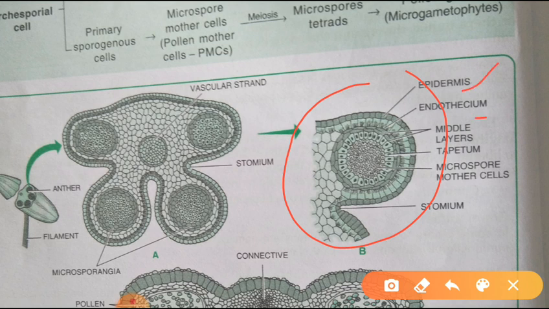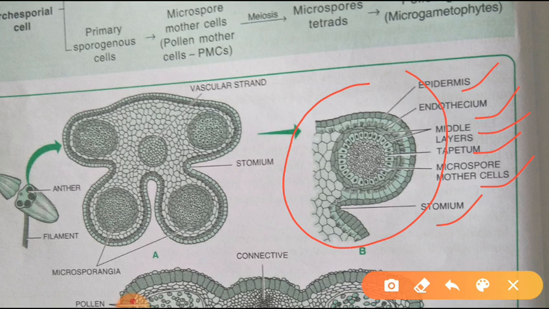Epidermis, endothecium, middle layer, tapetum, microspore mother cell, stomium. All these are the parts of a microsporangium. Each part we can learn very clearly, one by one.